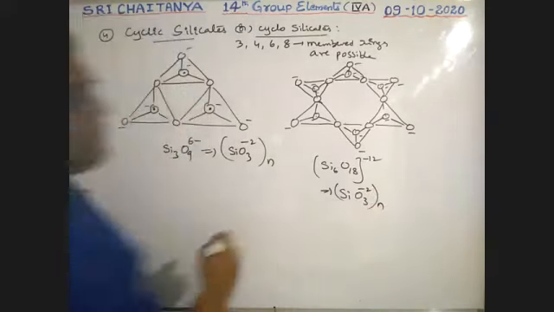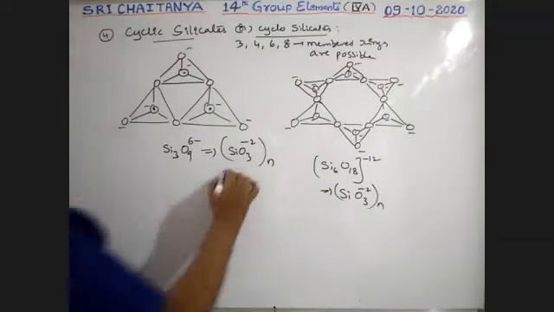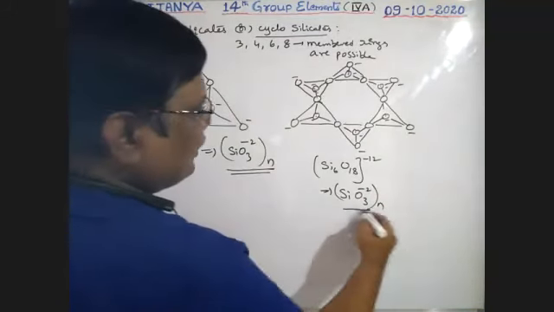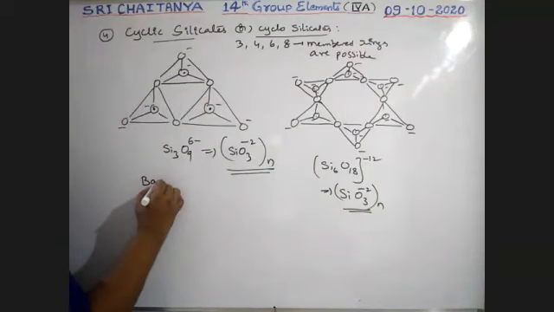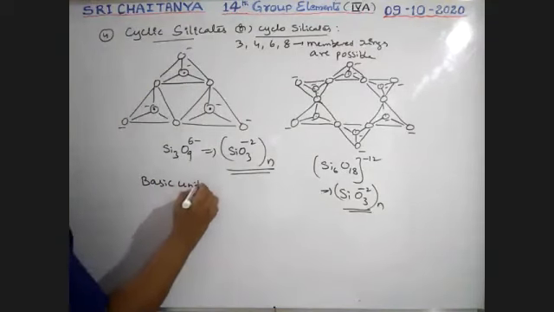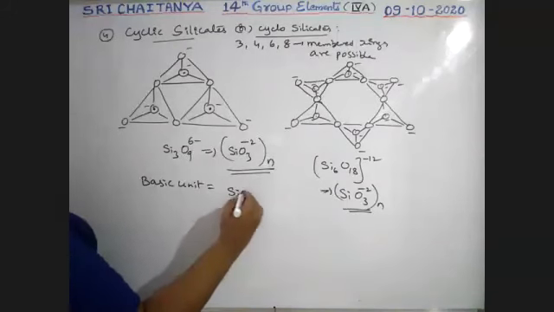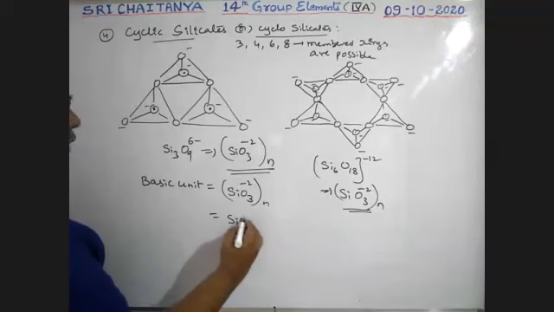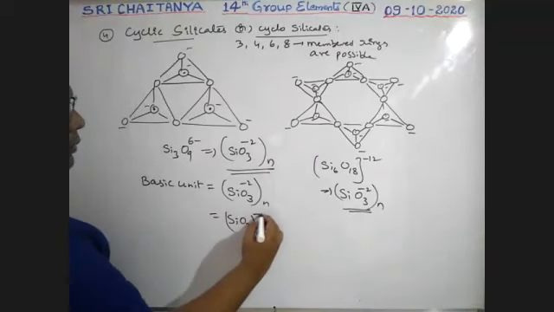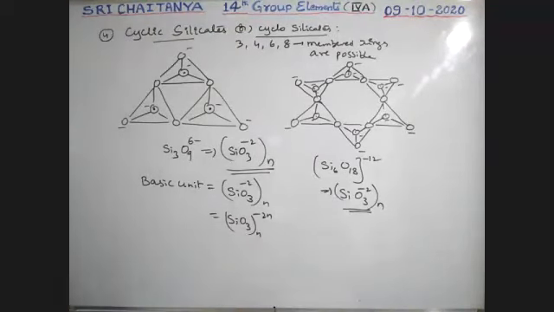It is n times. So that means whatever it may be, SiO3 minus 2, SiO3 minus 2, that is the basic unit. And therefore, basic unit is equal to SiO3 minus 2 n times, or SiO3 n times minus 2n. Whatever it may be, both are same, boys. Okay, so this is basic units, boys. Next, how many oxygens are in sharing? Number of oxygens are shared.